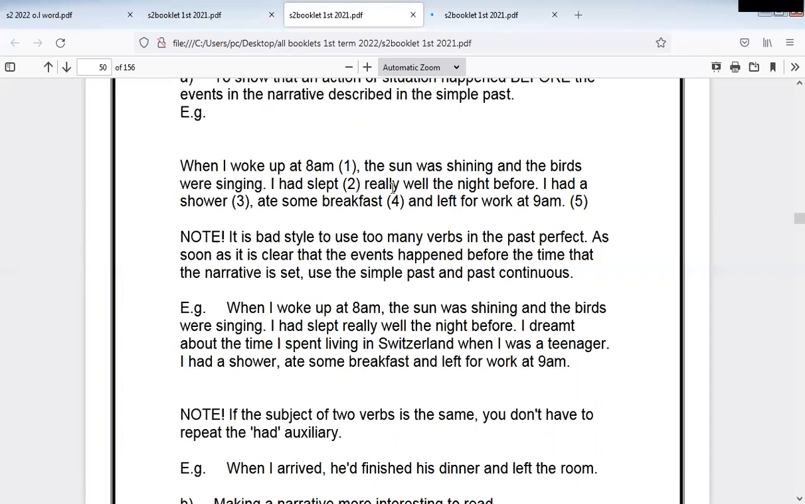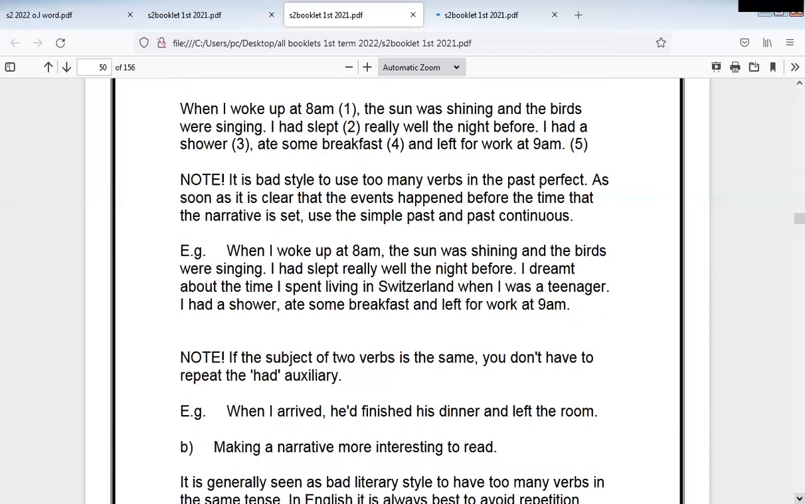I had slept really well the night before. So now I talk about now, woke up and ate and left. So that happened a short time ago. But before doing that, I had slept really well. So we use past perfect for order, to talk about something that happened before another action in the past.